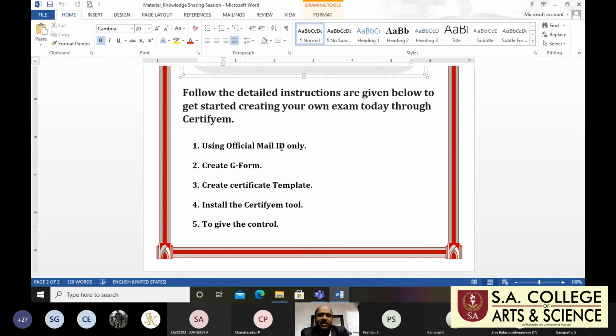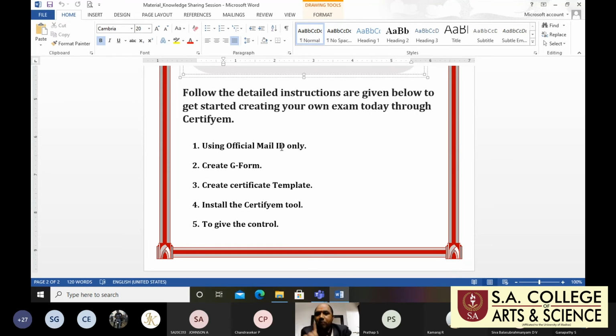So the first one is using the official mail ID only. This is a very wonderful concept. If you are developing or conducting exams, you should use only your official mail ID. I'm working at SA College of Arts and Science, and I have the official mail ID purushothamanji@sakas.ac.in. I use only that official mail ID when I conduct an exam.